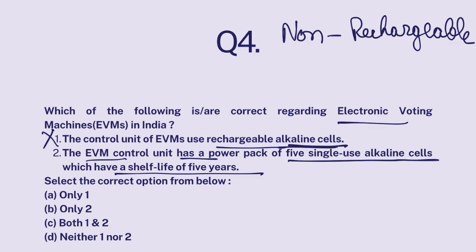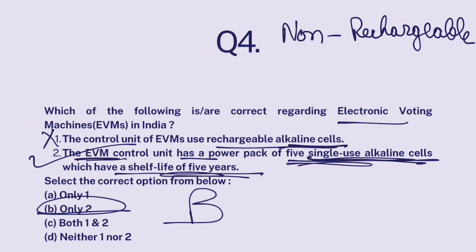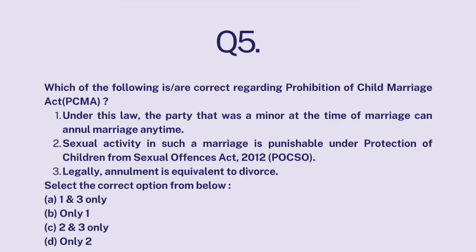But yes, it contains 5 cells. So each EVM has 5 such cells, and their life is that of 5 years. So this part is correct. Okay, and last, which of the following is correct regarding Prohibition of Child Marriage Act?